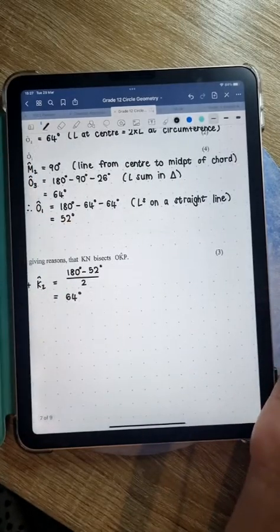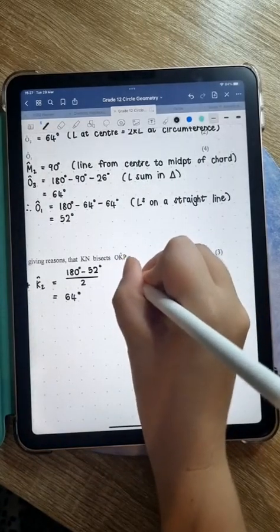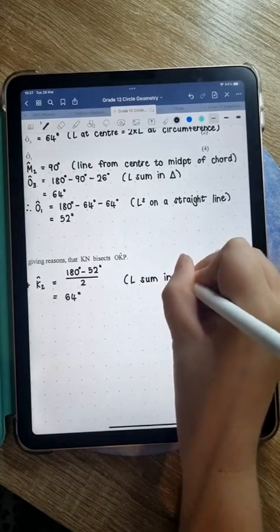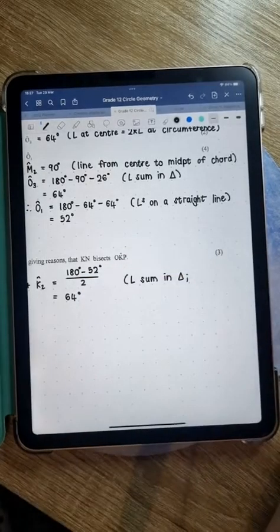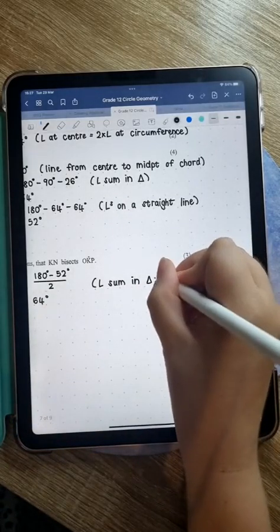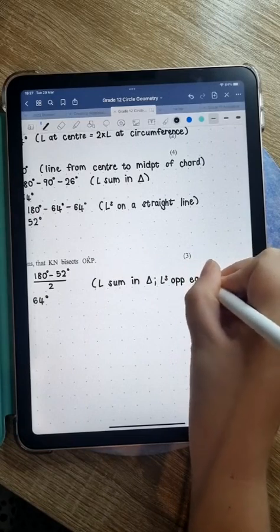Yes, I see people are giving other options here. That's 100%. You can definitely use other options for this. Okay, so angle sum in triangle. That's why we said 180 minus. Then, how did I know that those two angles are equal? Because of angles opposite equal sides, right?